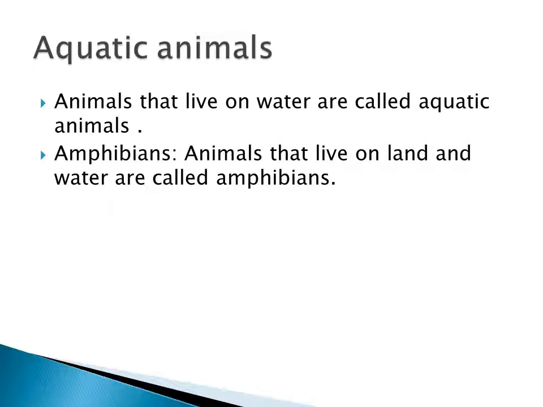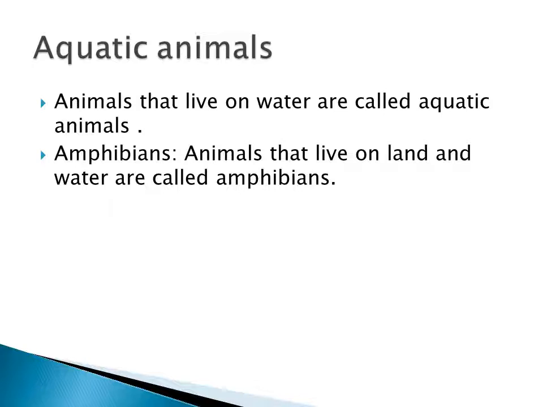Okay. And then aquatic animals, animals that live only in water. So they are called aquatic animals. You know what are the examples? Fish, octopus, crabs, dolphins. So these are all the examples. If you see the fish, आपके already पता है इसके बारे में. So whales and dolphins, they have limbs that are modified into flippers.